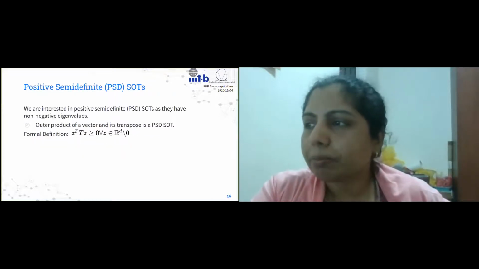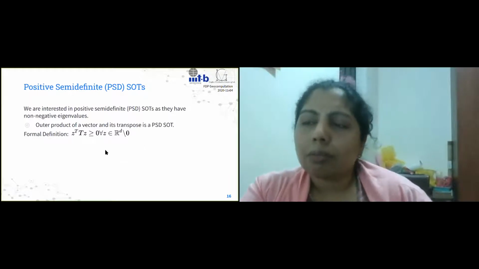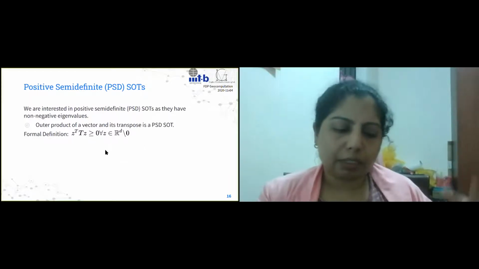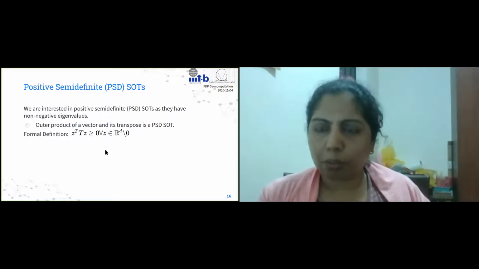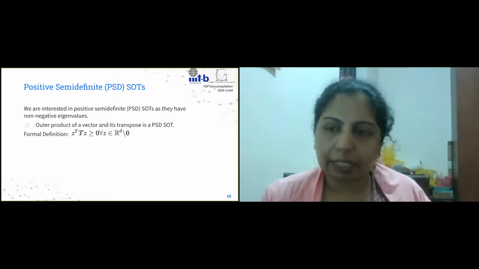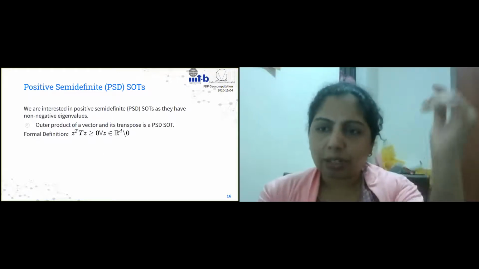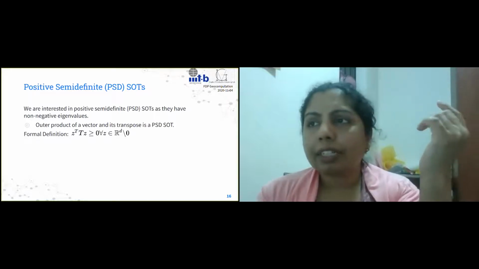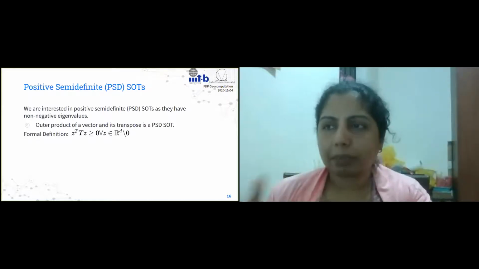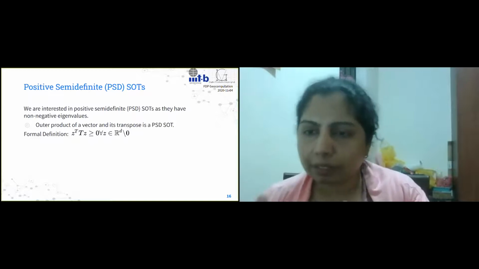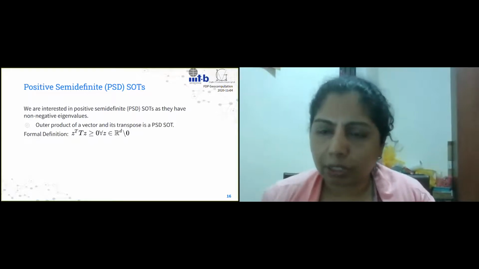Okay. Now, so we said we are looking at this local neighborhood in the form of second order tensors, right? Now, in second order tensors too, we are interested in only this specific thing, which is called the positive semi-definite second order tensors.